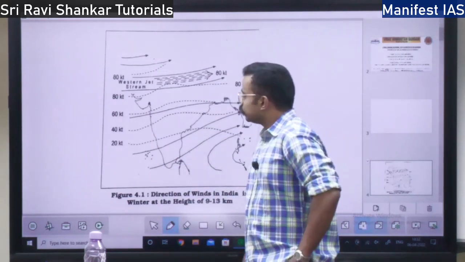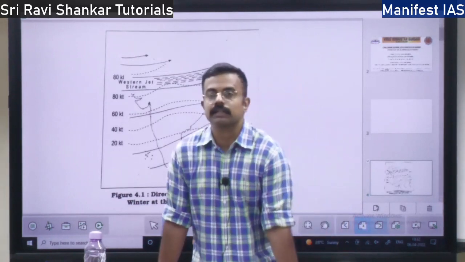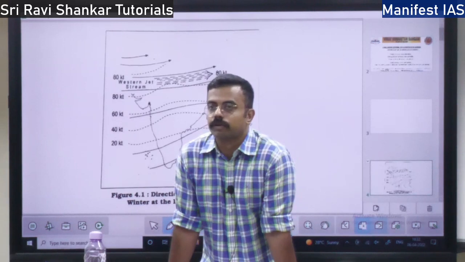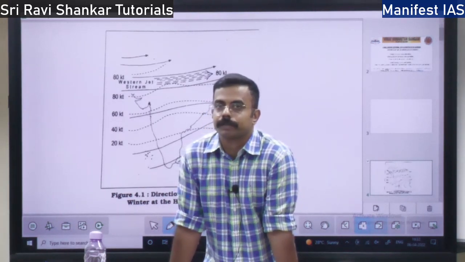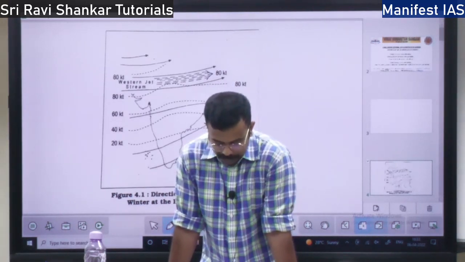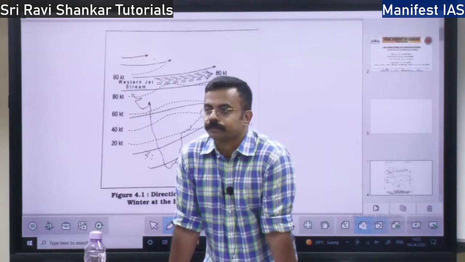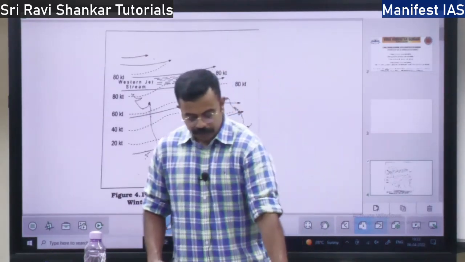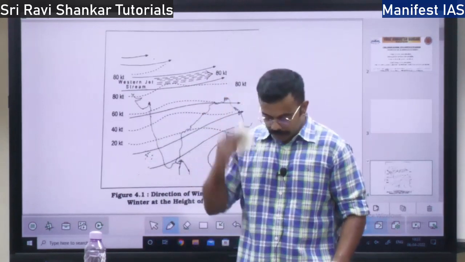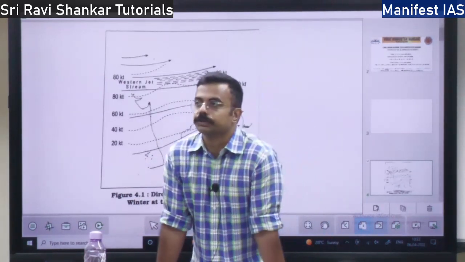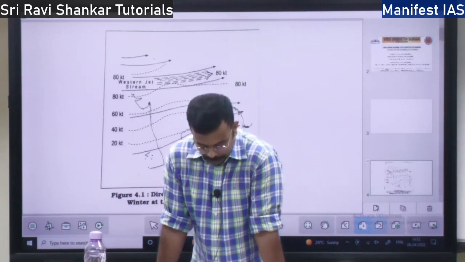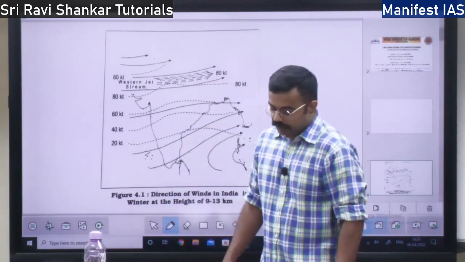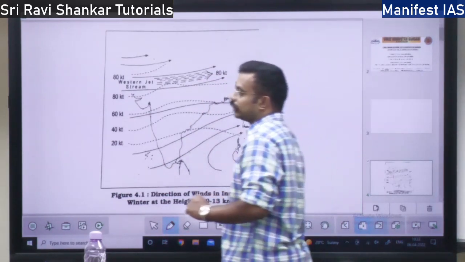So when this is the case, there are a lot of climate determining factors. I told you the location of a place, the relief of a place, everything determines the climate. The latitude, how far it is from the equator, also determines the climate. The Himalayas influence the climate, and land and water distribution, the land area and water area distribution, will also influence the climate. Distance from the sea also influences the climate.